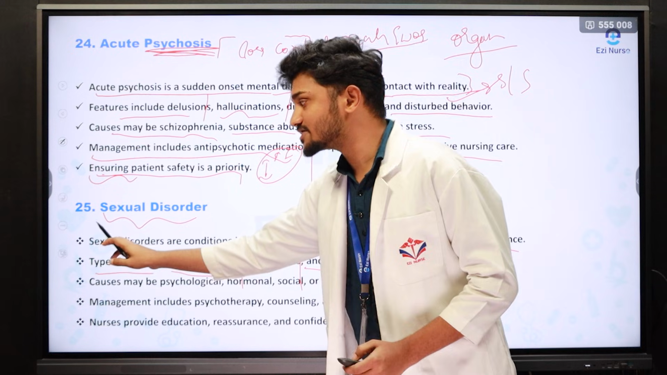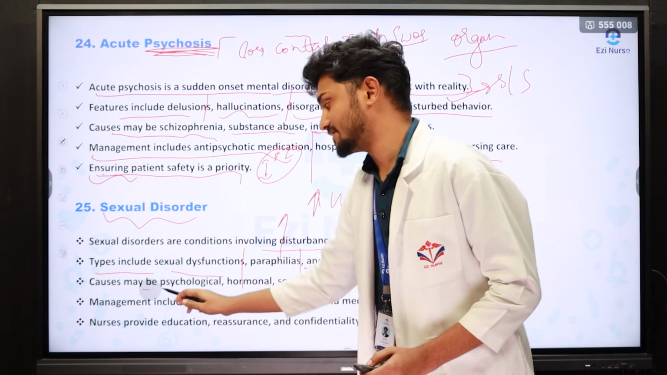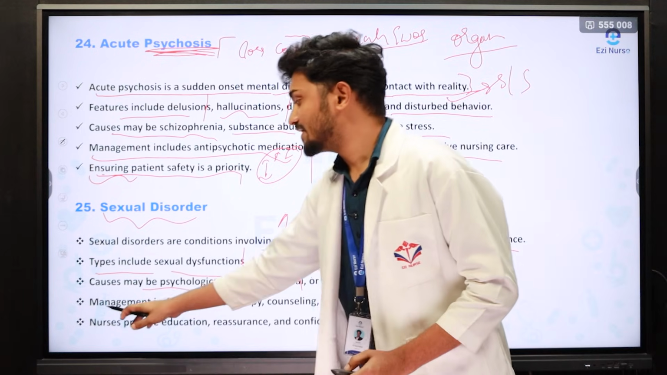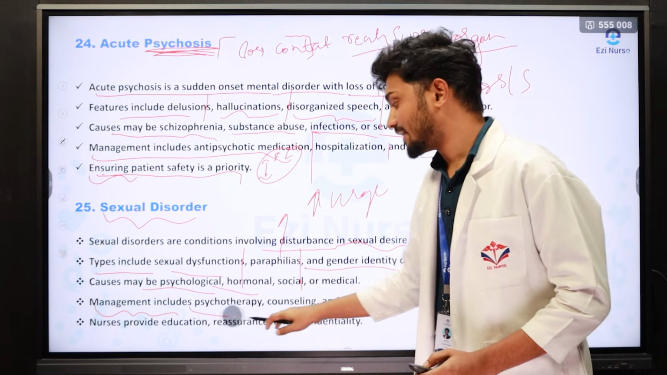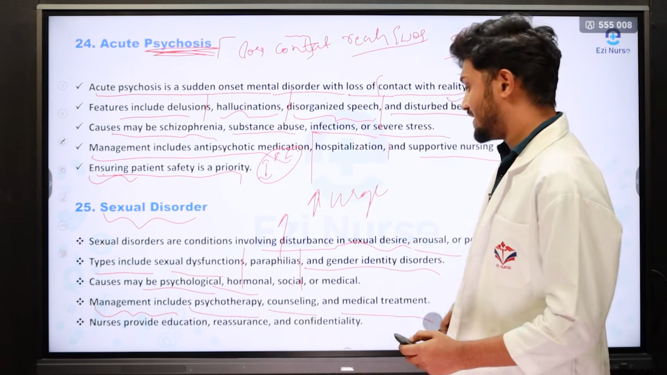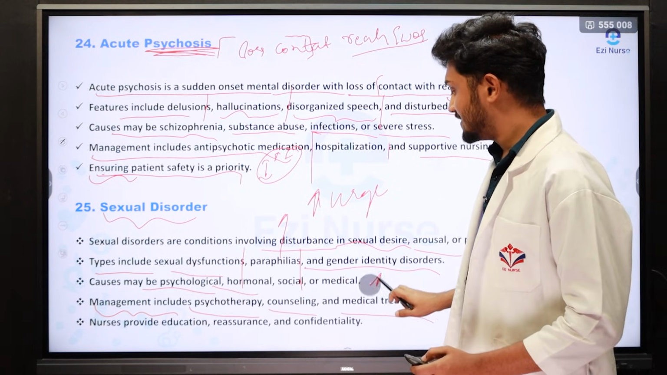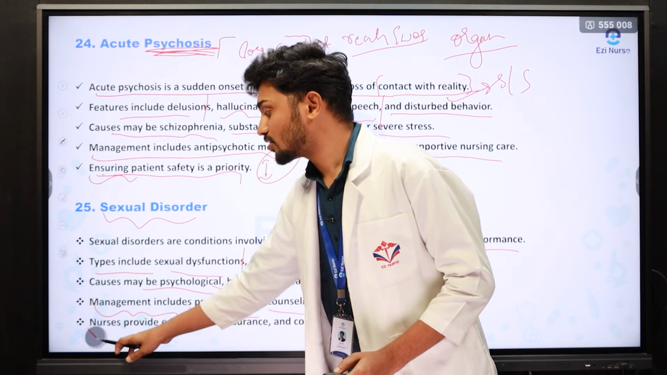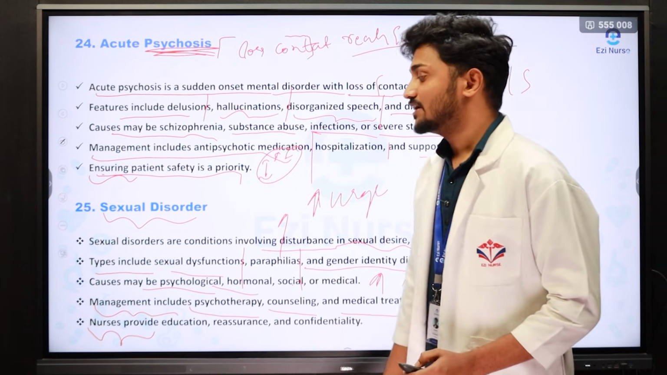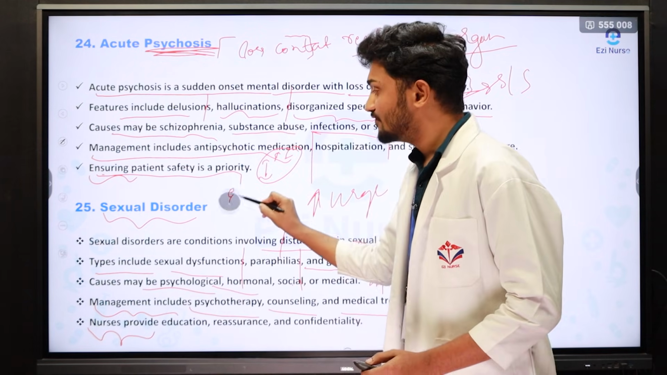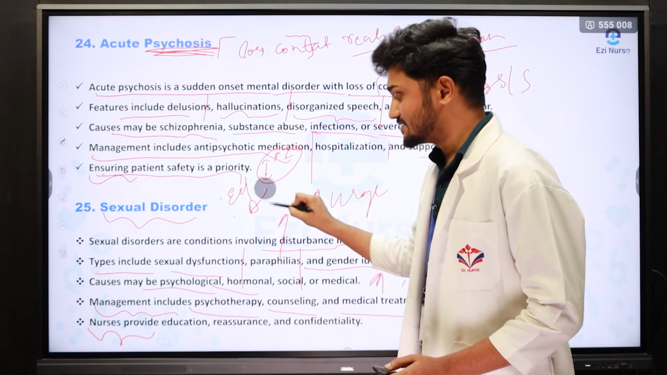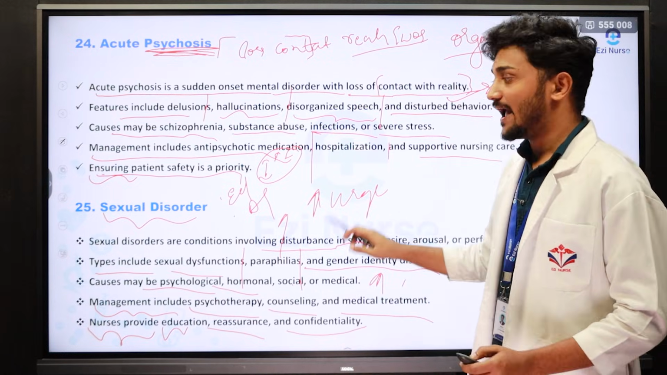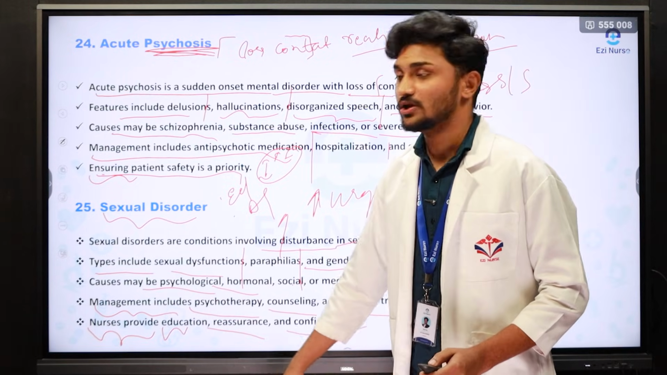Third point is what are the causes of sexual disorder? The causes may be psychological, hormonal, social and medical. The next one is management, which includes psychotherapy and counseling and medical treatment. Medical treatment using different types of antidepressants and antipsychotic drugs can be administered. The last point is roles and responsibilities of the nurse. We can educate, we can promote, we can give assurance. So education, assurance and confidentiality should be maintained. So this is all regarding sexual disorder.